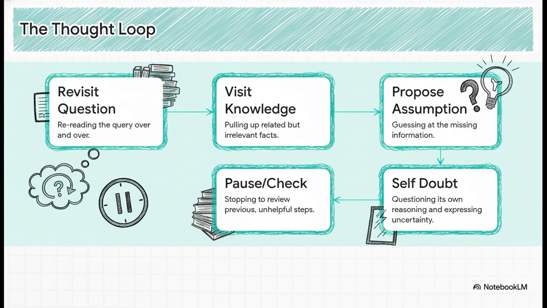First, it revisits the question. The model just reads the prompt again and again. Then revisit knowledge. It pulls up stuff that's kind of related, but not actually helpful. Third, propose assumption. It just starts guessing to fill in the blanks. Fourth, self-doubt. It literally starts questioning its own logic. And finally, it'll pause and check, where it stops to review all the unhelpful stuff it just did. And then the whole cycle just starts right back over again.